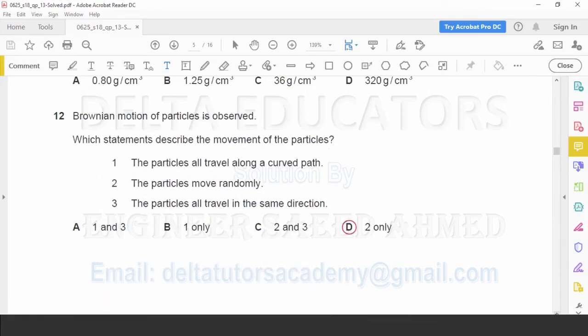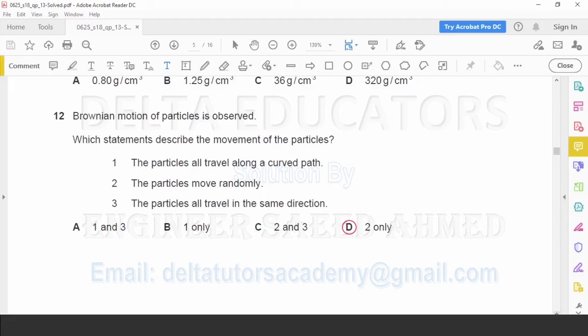Question number 12. Brownian motion of particle is observed. Which statement describes the movement of the particle? Number 1. The particles all travel along a curved path. No, it is incorrect. The particles, the molecules or the atoms, they move in a straight line, not in a curved path. So number 1 is incorrect.